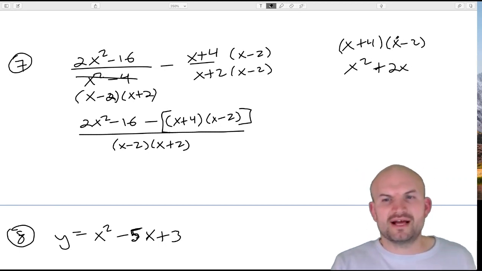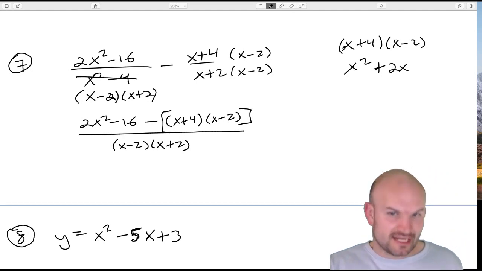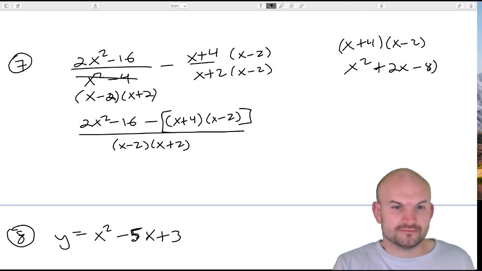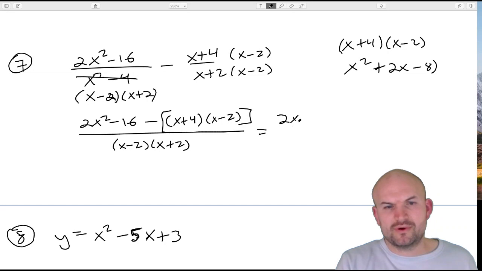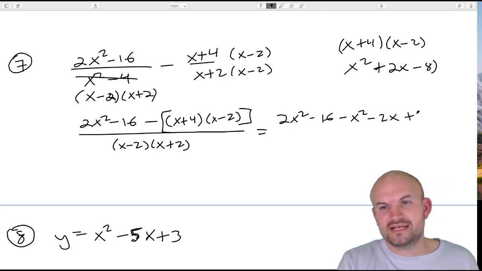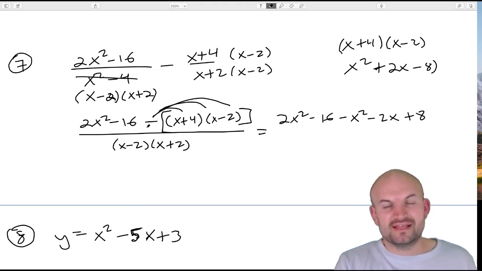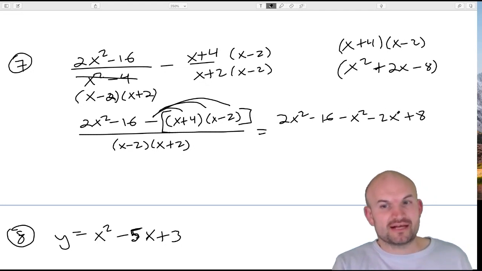So that's going to be 4x, and then a negative 2x, so that's going to be a plus 2x, and that's going to be minus 8. So we'll have 2x squared minus 16, and then minus the quantity x squared plus 2x minus 8. What I'm doing is distributing this negative to each one of these three terms. That's why it becomes a negative x squared minus 2x plus 8.